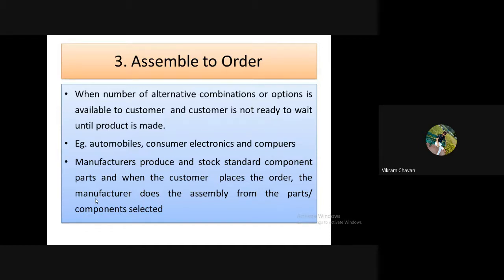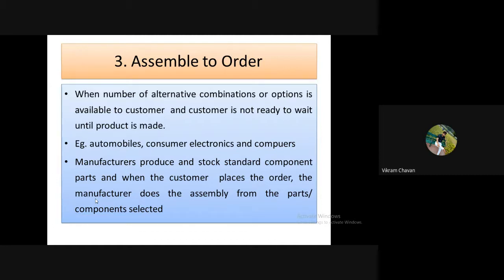Whatever selection comes from the customer side, that selection will be combined by the dealer. The assembly of that selection will be prepared by the dealer or the shopkeeper, and that combination will be provided to you. So the finished goods assembly is made at the dealer location.